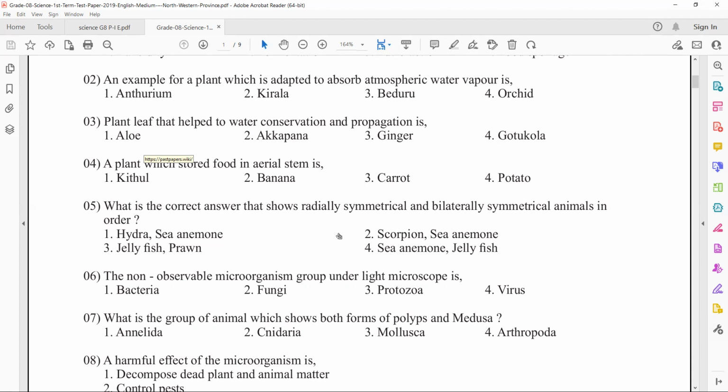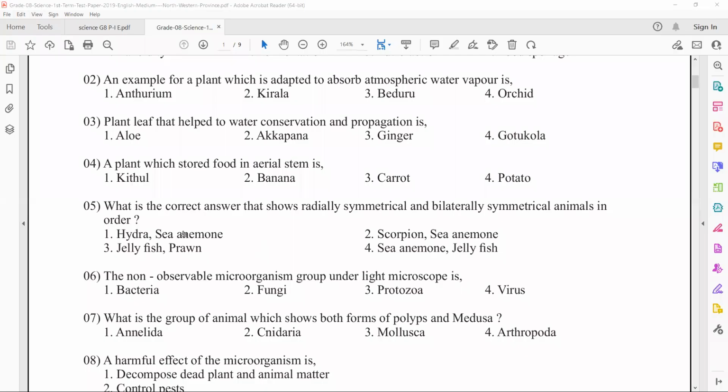Radially symmetrical means there will be several symmetrical axes.